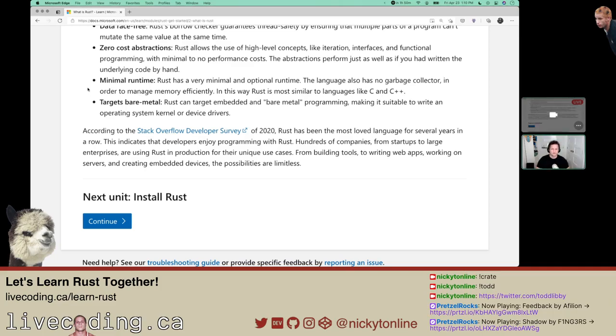It's saying Rust is most similar to languages like C and C++, where you have to manage the memory. Targets bare metal. Rust can target embedded and bare metal programming, making it suitable to write operating system kernels or device drivers. That gets back to what I was saying. I forget where I read it, or it was a tweet. Part of the Linux kernel is starting to use Rust.